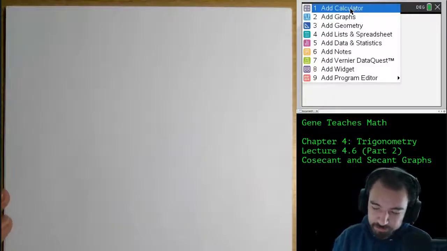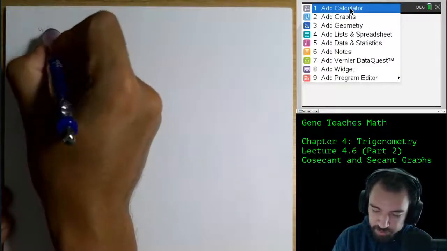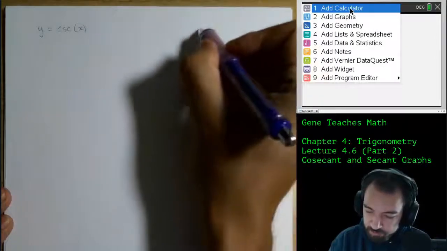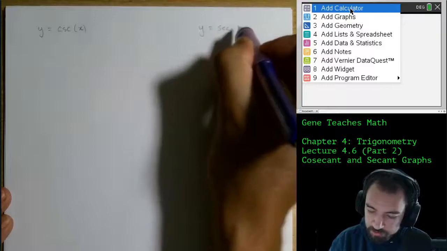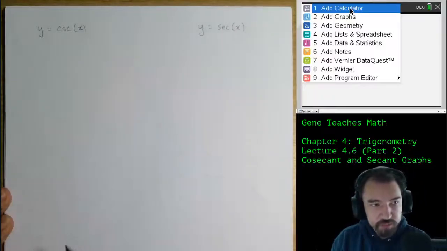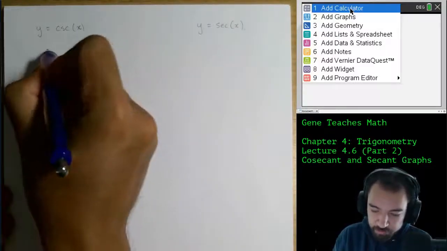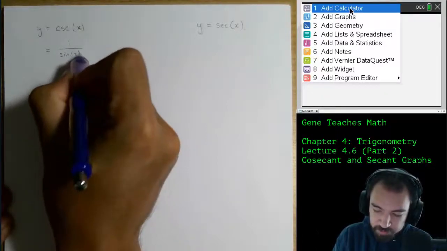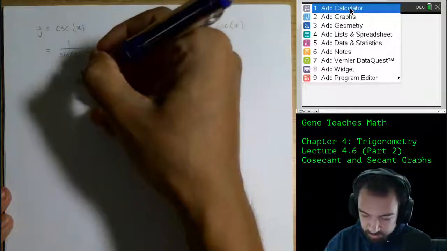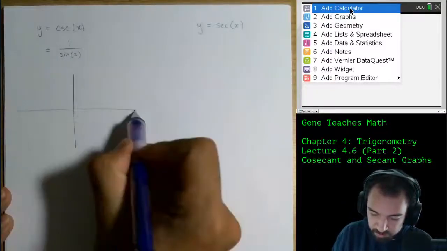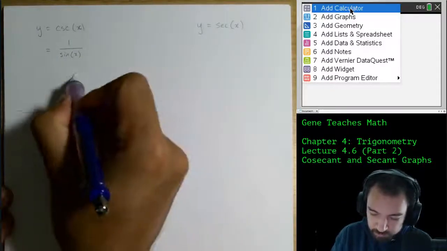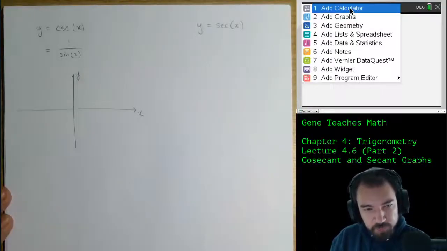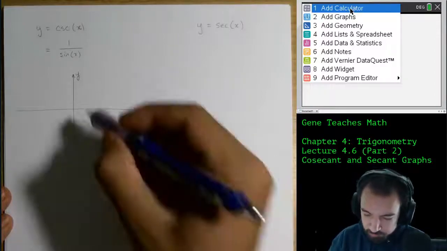Welcome back. Today we want to finish out the discussion of the graphs of trigonometric functions by investigating the graphs of y equals cosecant of x and y equals secant of x. So the first thing we do is remember, by definition, cosecant of x is the reciprocal of sine of x. So in a similar way that we handled the graph of y equals cotangent of x, we're first going to sketch just y equals sine of x, and then think about what the reciprocal does.